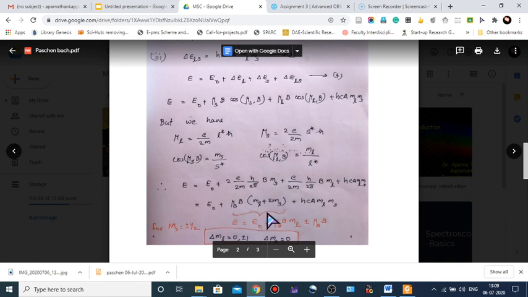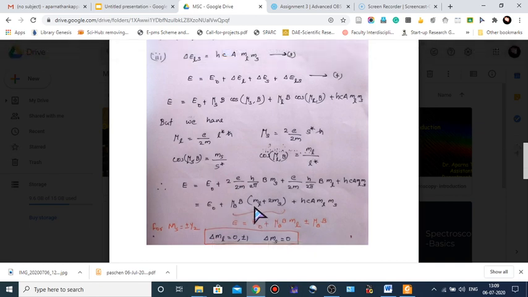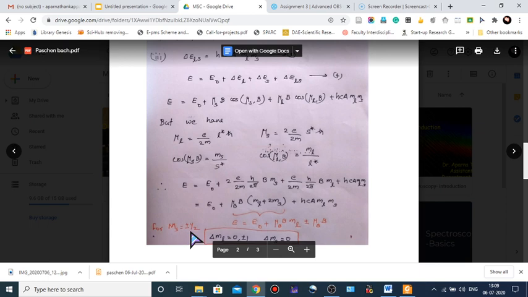The second term is very important, as it shows the presence of the Paschen-Back effect. And what happens for ms equal to plus or minus half?